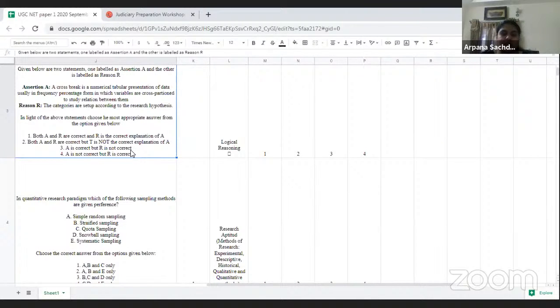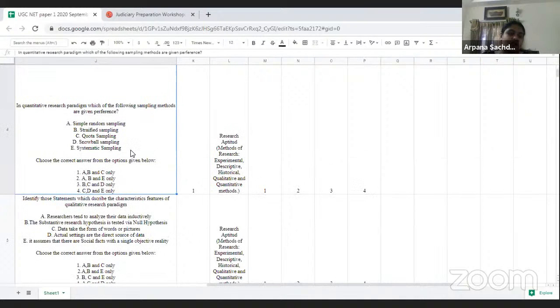Assertion and reasoning is the first thing we do when we start logical reasoning, because there are many questions based on assertion and reasoning. So this was also an easy question. I will mark it very easy. And of course, when we prepare for law, we also tend to have these types of assertion and reasoning based questions.